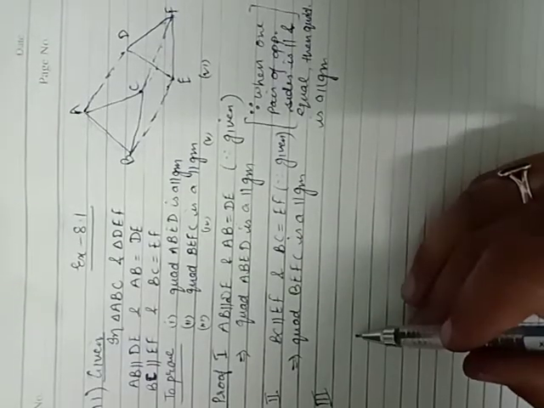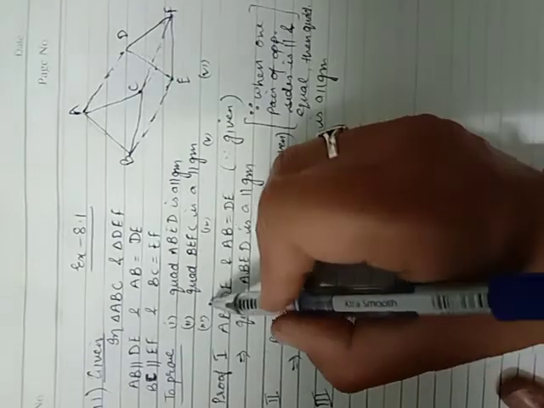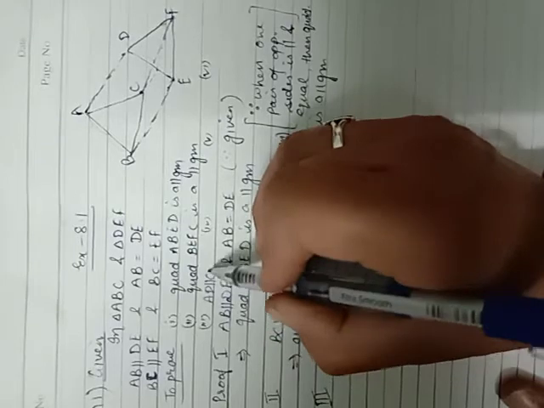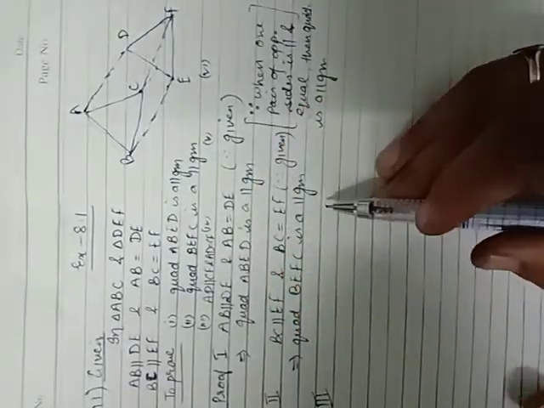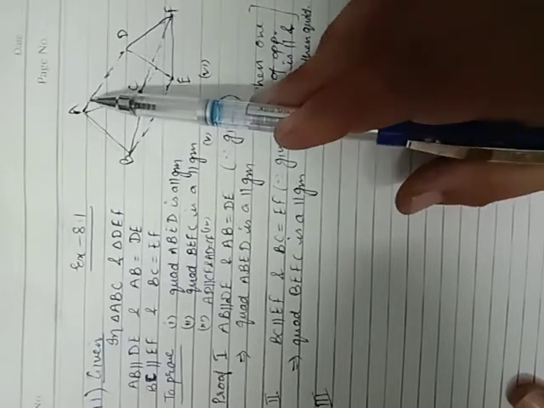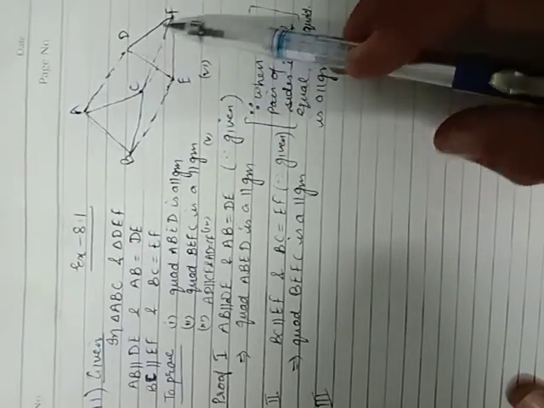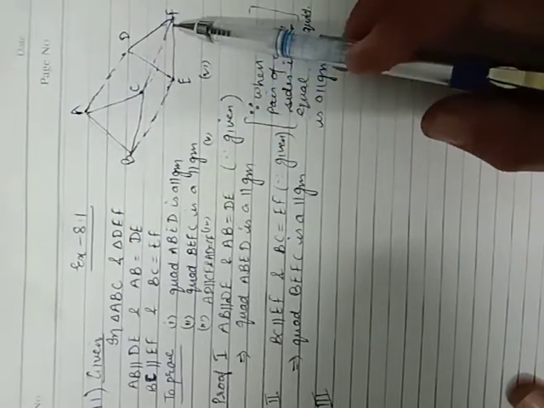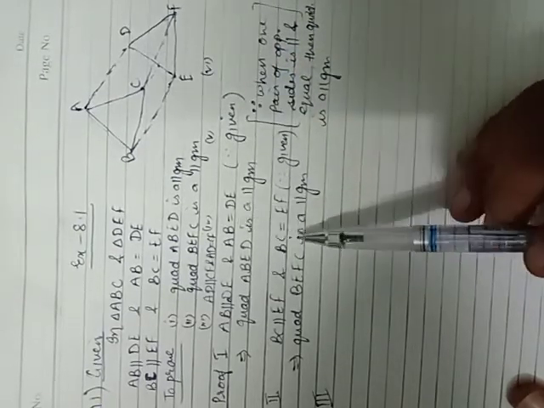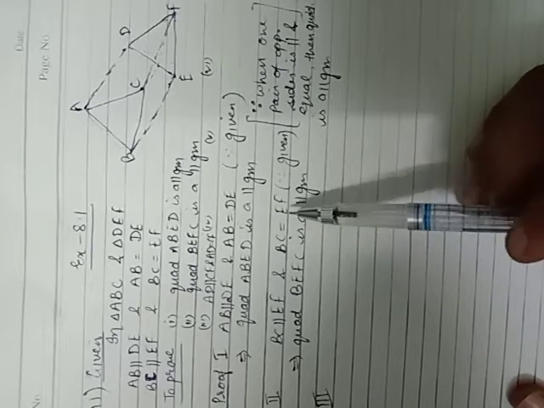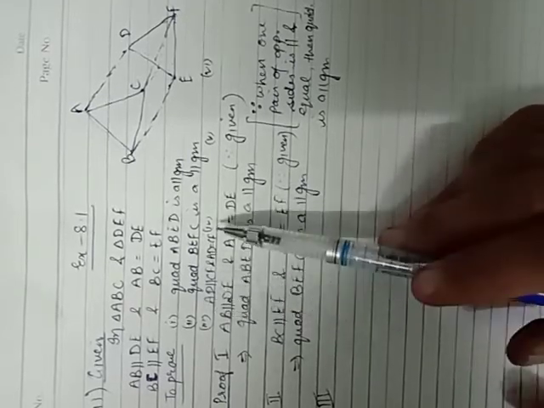Now come to the third part. In the third part, we have to prove that AD is parallel to CF and AD is equal to CF. Now see the diagram. We will use the property that these two are parallelograms, then their second opposite pair is also parallel and equal, and the conclusion will come to the third part.